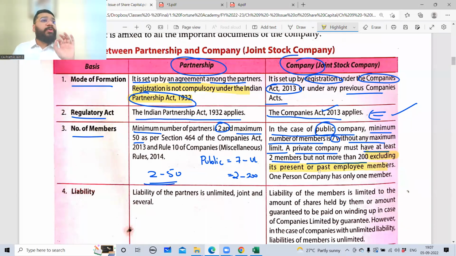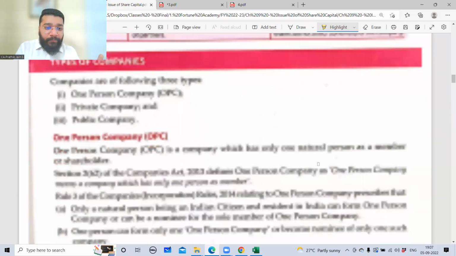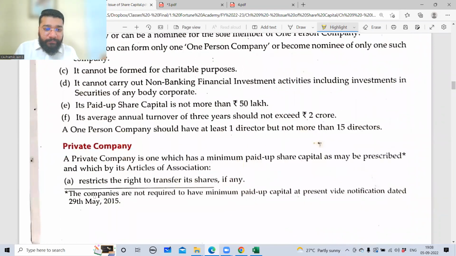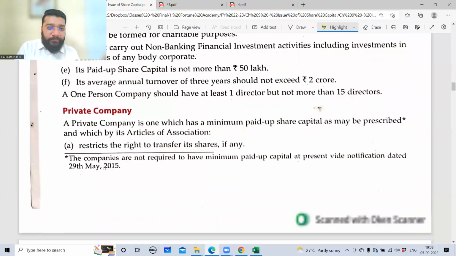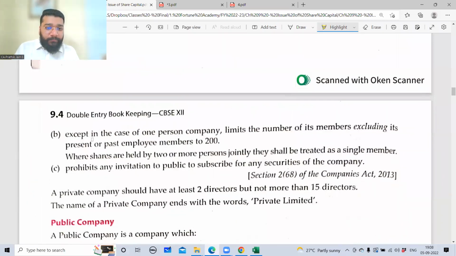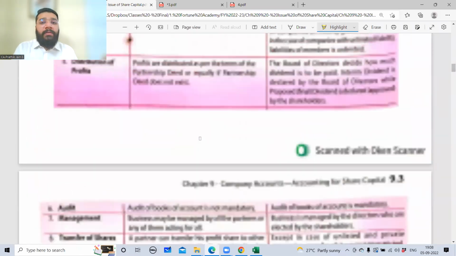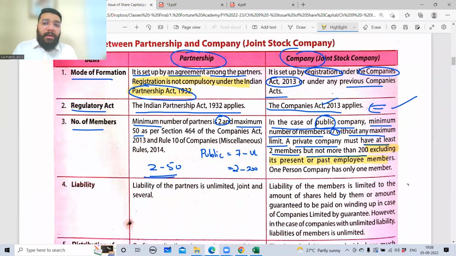At this point, you have to wait at least half an hour to understand, because when I come to the private company, I'll be explaining this part. When I come to this B point, I'll explain in detail. So as of now, you have to keep it a little bit in suspense. So private company: minimum 2, maximum 200.